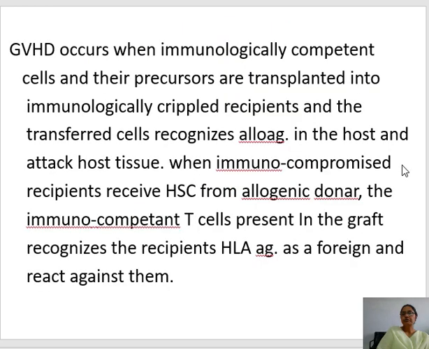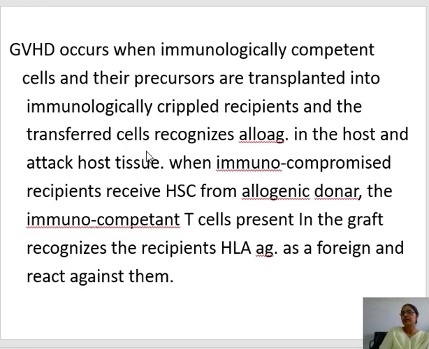It occurs when immunologically competent cells and their precursors are transplanted into an immunologically crippled recipient. The recipient is immunologically crippled because we give immunosuppressive therapy, and we give immunocompetent cells in the form of the graft.